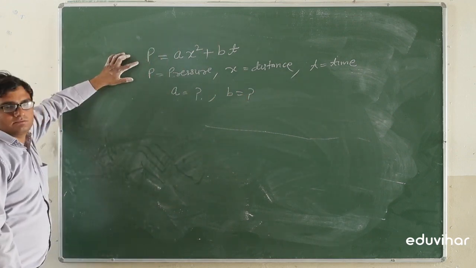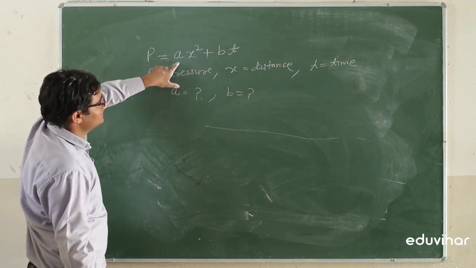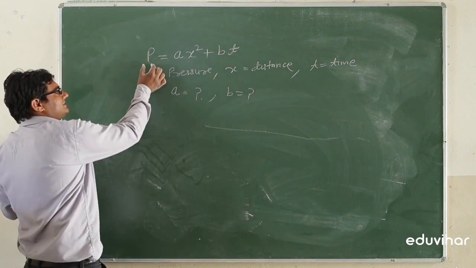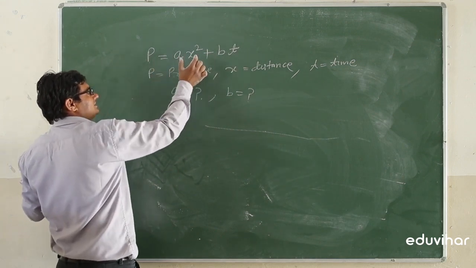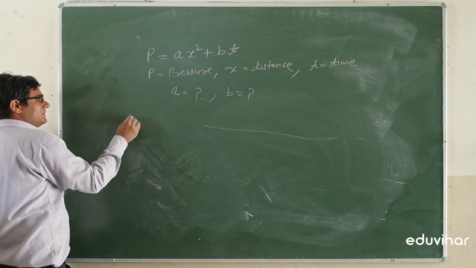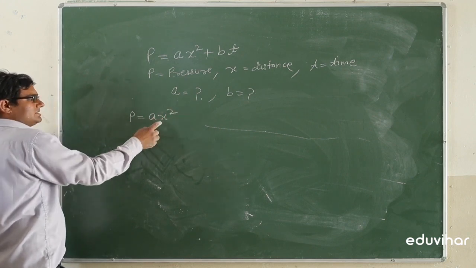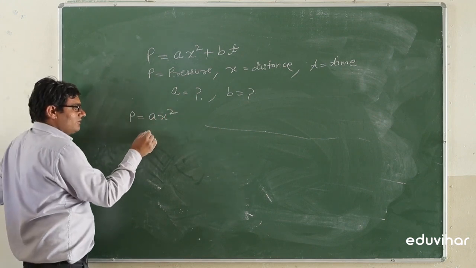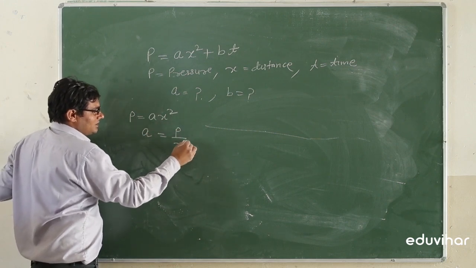This is pressure. Pressure is equal to pressure. So if pressure is divided into two parts, this plus this, so this one is pressure, this is also pressure. So by the first term, P is equal to Ax square, so we will find the value of A. A is equal to P divided by x square.